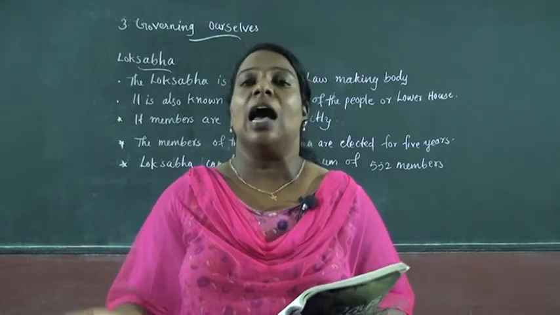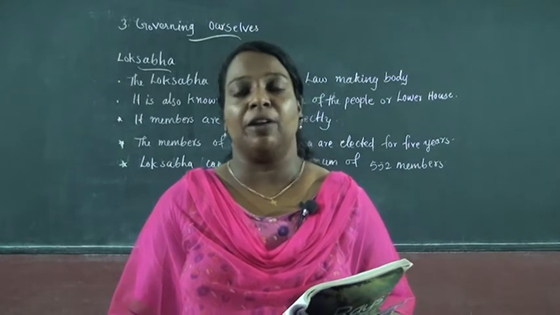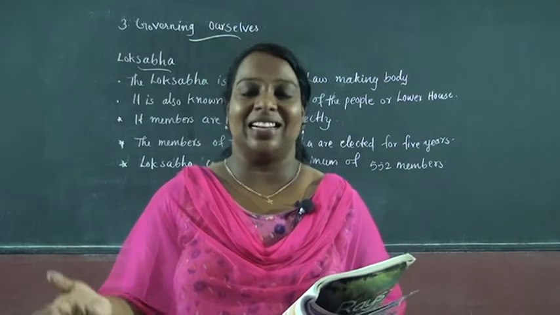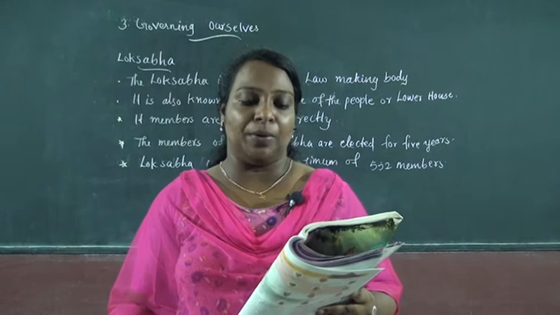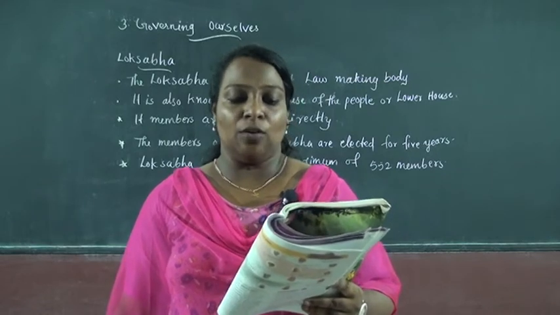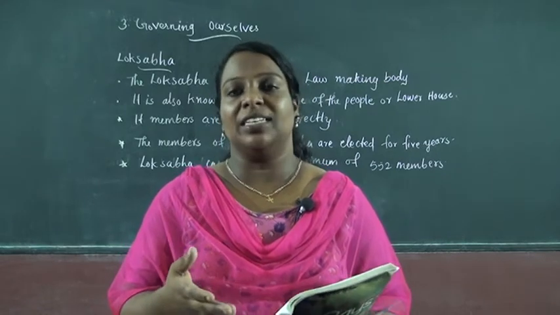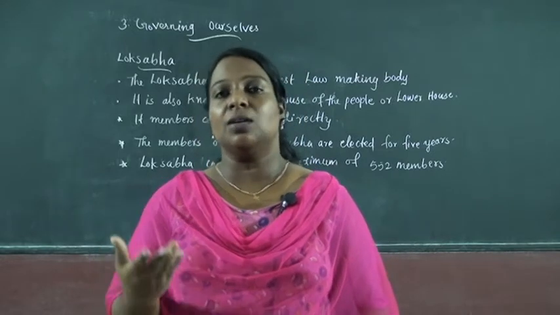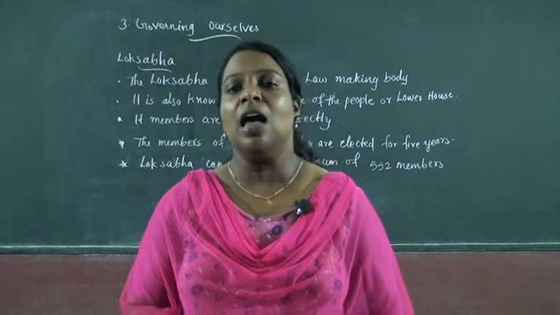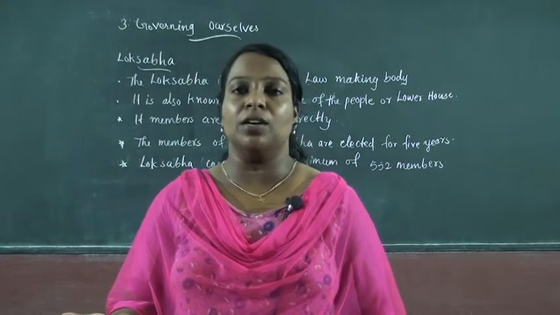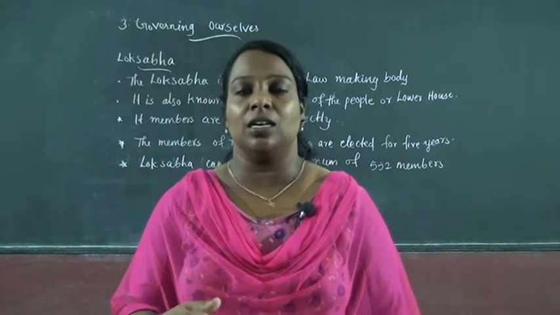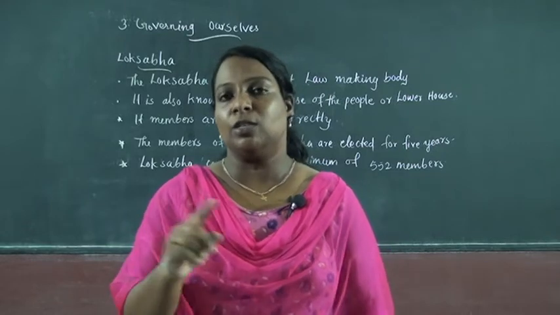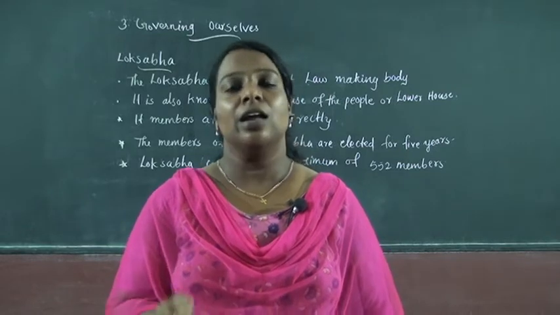Lok Sabha members are elected for 5 years, and Rajya Sabha members for 6 years. That is the difference between Lok Sabha and Rajya Sabha.